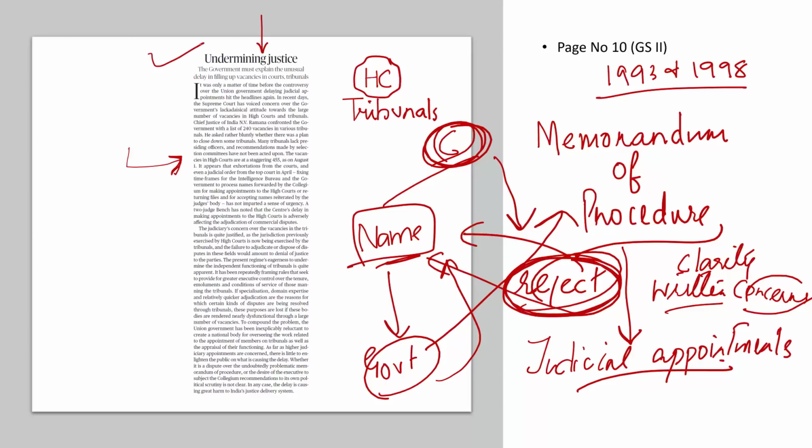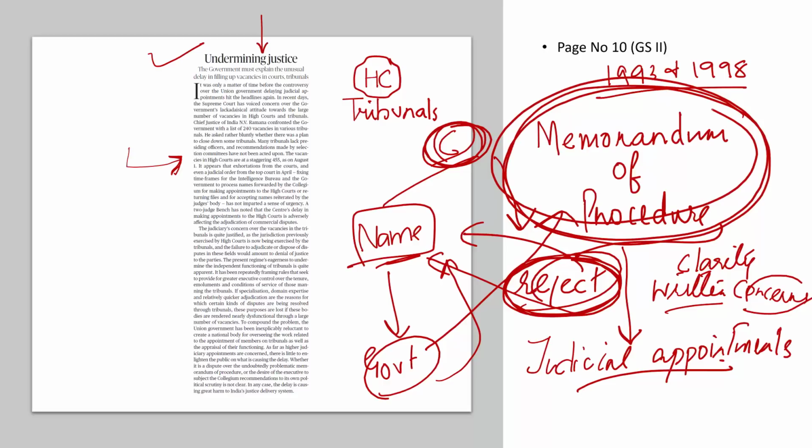So this editorial says that maybe because of the lack of clarity on this memorandum of procedure, that is why we see lots and lots of vacancies in the high courts. They have not been filled by the government. And this is causing a great harm to India's justice delivery system. That's number one, related to high courts.